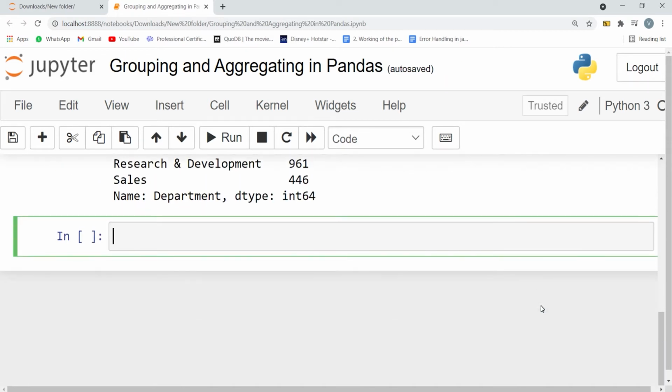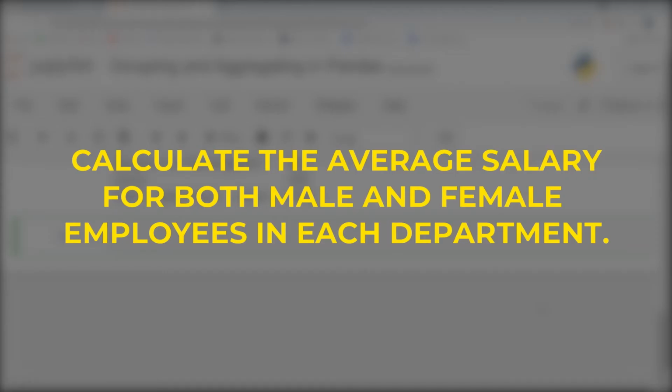Next, let's see grouping by multiple fields. Yes, we can group the data by more than one column. Let's see how we can do so. So the second problem is to calculate the average salary for both male and female employees in each department.